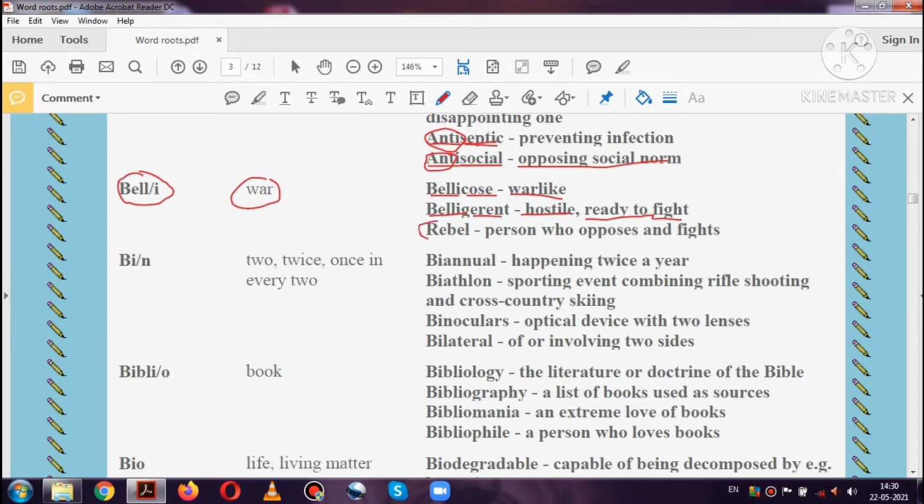The next word is rebel. Here again bell is related to war. It is again the tendency of a person. It's an adjective. The person who opposes and always stays ready to fight is known as a rebel.